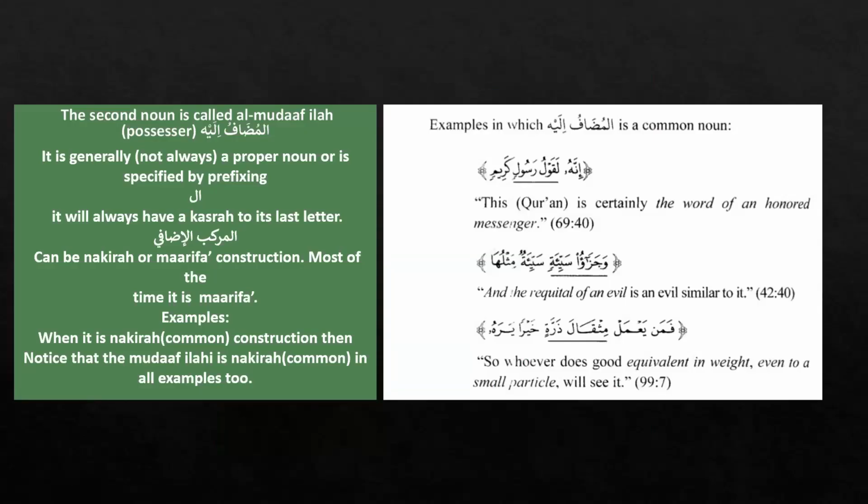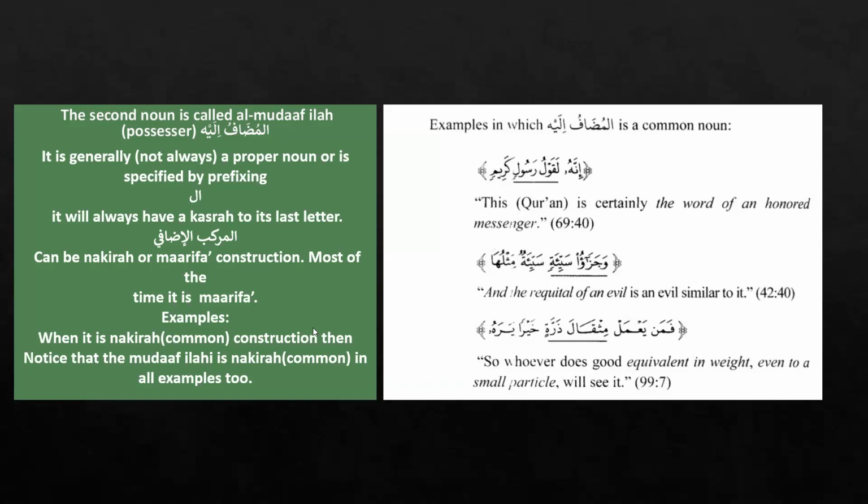Okay, the second noun, as I told you, is called the mudaf ilayh. Then we know that it is generally, not always, a proper noun or is specified by prefixing al. It will always have a kasra on its last letter. So we already studied that al-murakkab idafi can be a nakira or marifa construction, and most of the time it is marifa.